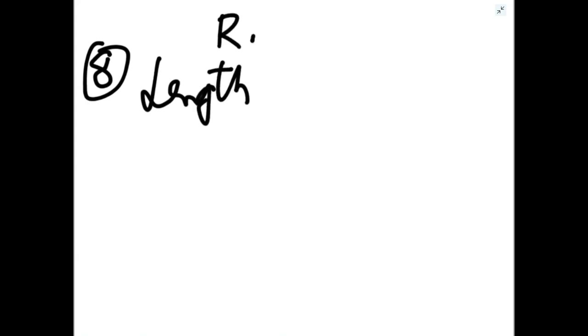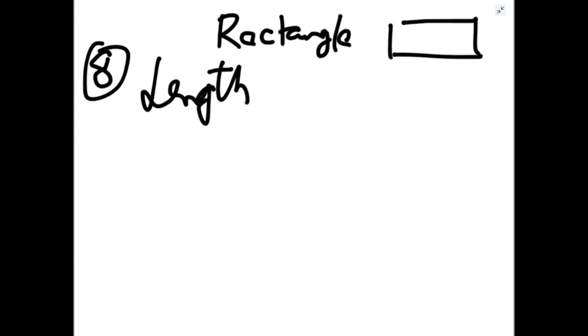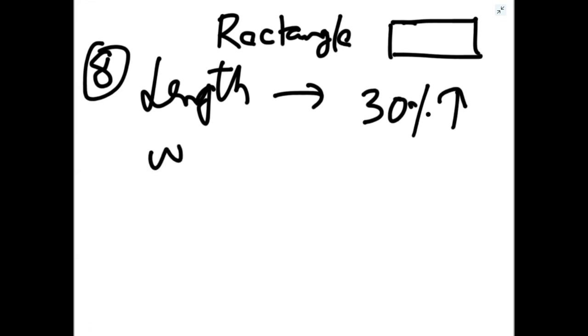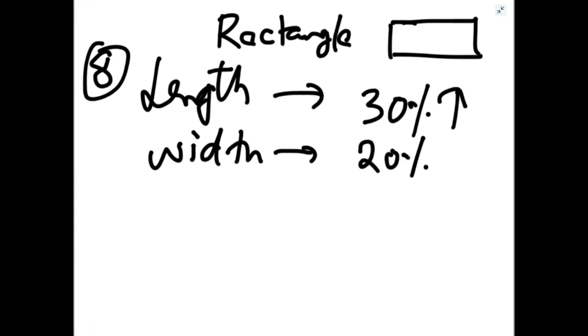So there is a rectangle. Rectangle, you know, has got length and breadth. The length is increased by 30%. But the width decreased by 20%. So there will be some new rectangle formed.